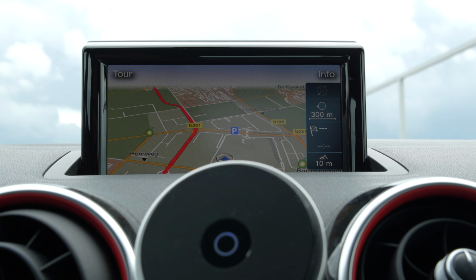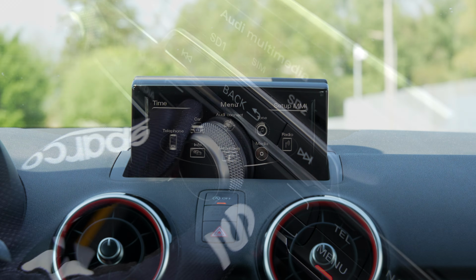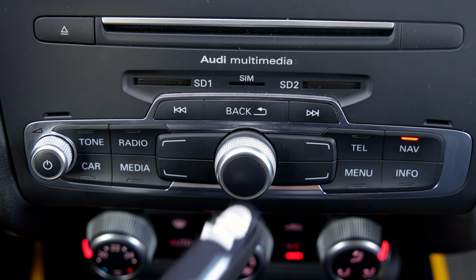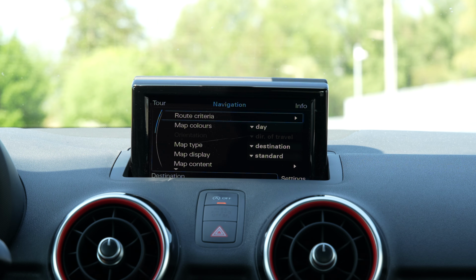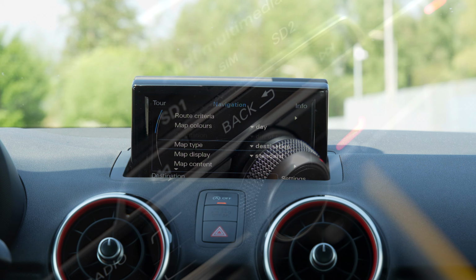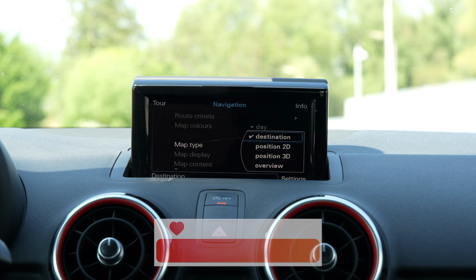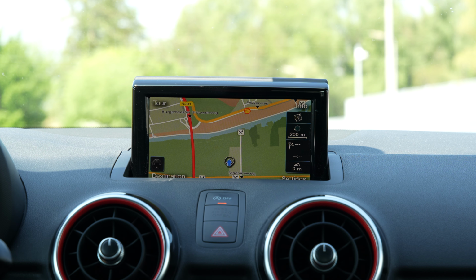Go to the Audi MMI menu and click on Navigation. Click on this button to open the Settings menu. Scroll down to Map Type. You can now customize the navigation settings to your preference.